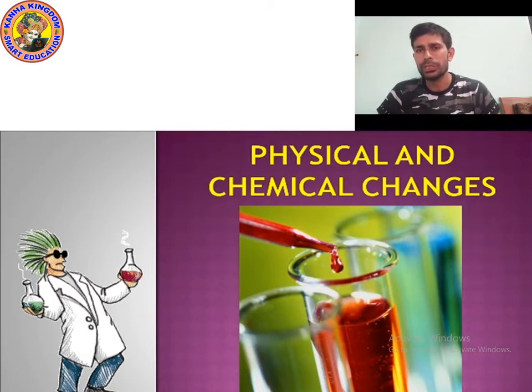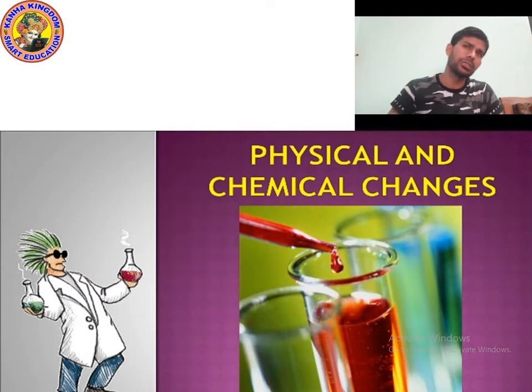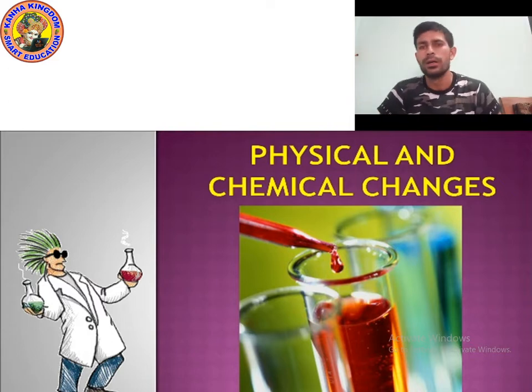You can see the picture. Can you see the picture of a test tube in which you can see the chemical? You can see a man, actually a scientist, holding a conical flask in his hand which has chemical. So we will study the changes, chemical changes and physical changes, with a lot of examples. Okay, I hope you understood. Now let's move on to the next point.